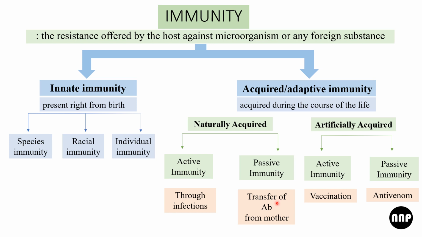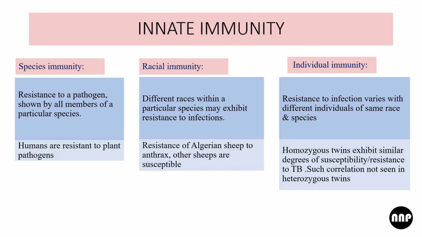But take a case when the antibody is transferred from the mother to the fetus. In that, the body doesn't have to work to produce antibodies. Hence, it is passive. Similarly, in artificially acquired, the active immunity is vaccination, in which the body has to form the antibodies against the antigen which is present in the vaccine. And artificially acquired passive immunity is from the antivenoms. We have the preformed antibodies which are directly injected. Hence, the body doesn't have to work for producing any antibody. That is why it's called passive.